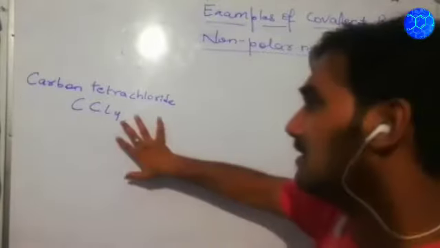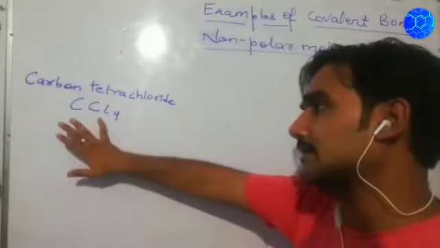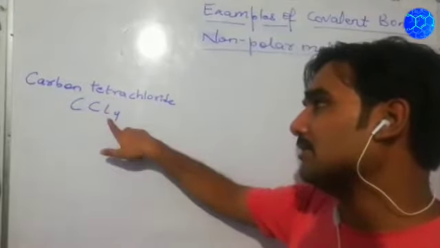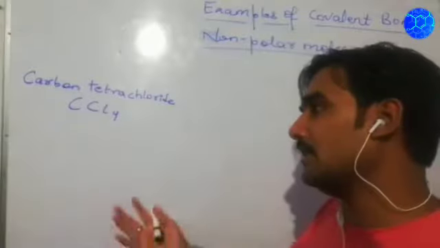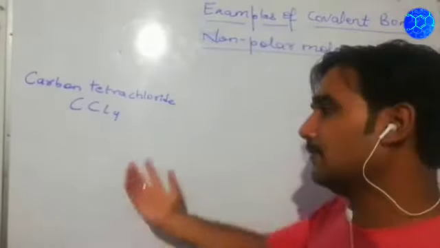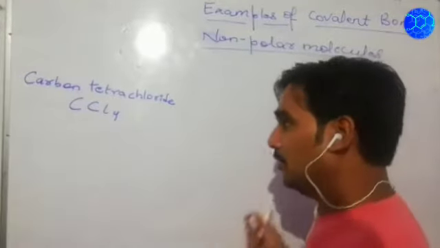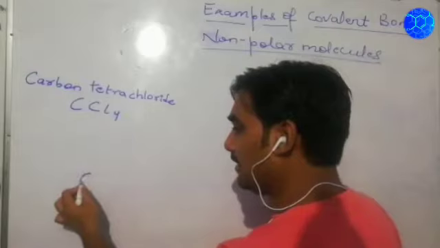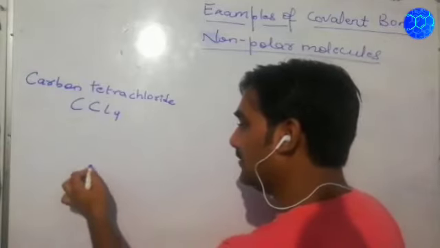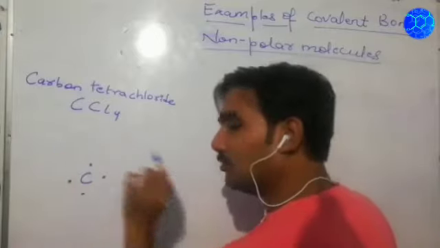So the next structure we will discuss is what? Carbon tetrachloride. Formula is CCl4. Carbon tetra means 4 and chloride Cl. So 4 atoms of Cl. So just now we have made it for CH4, in the same way we will make it for CCl4. Getting my point? Now here also we will take what? The central atom is carbon. Carbon is having what? 4 electrons in the outermost shell.